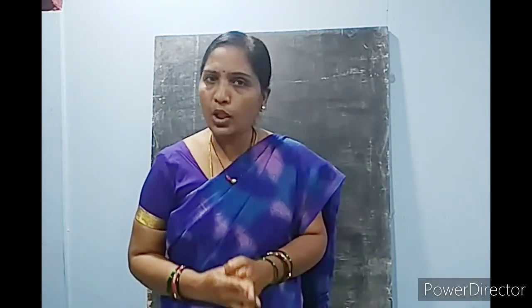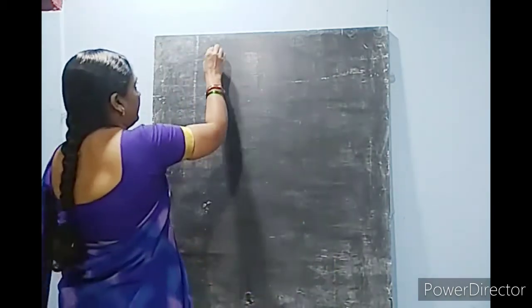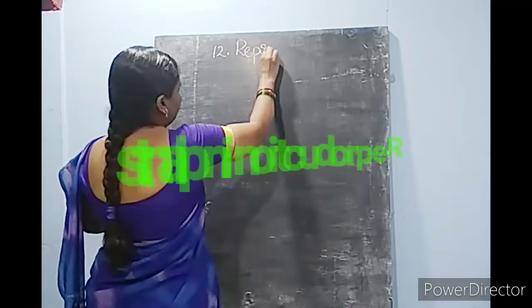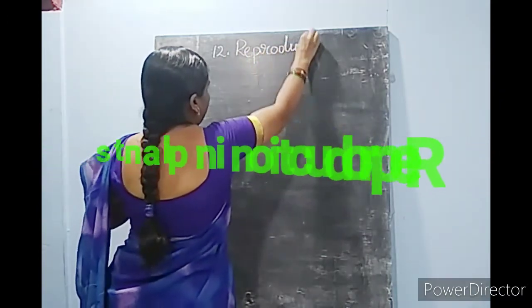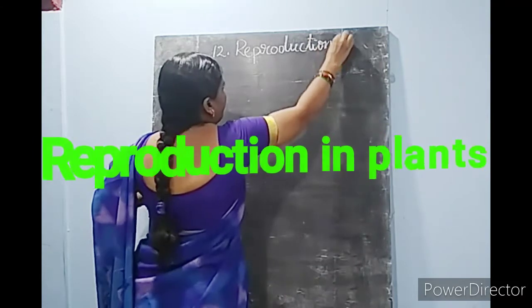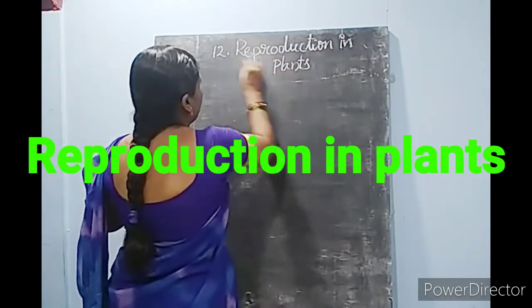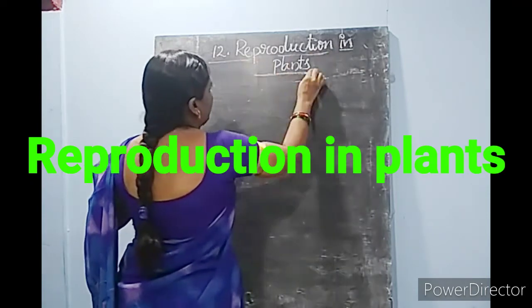Reproduction is an important process that goes on in all living organisms, which is very helpful for all living organisms. So your next bio chapter is about reproduction in plants. So your lesson number 12 is about reproduction in plants. How this reproduction is helping plants and what is the meaning of reproduction, we'll see.